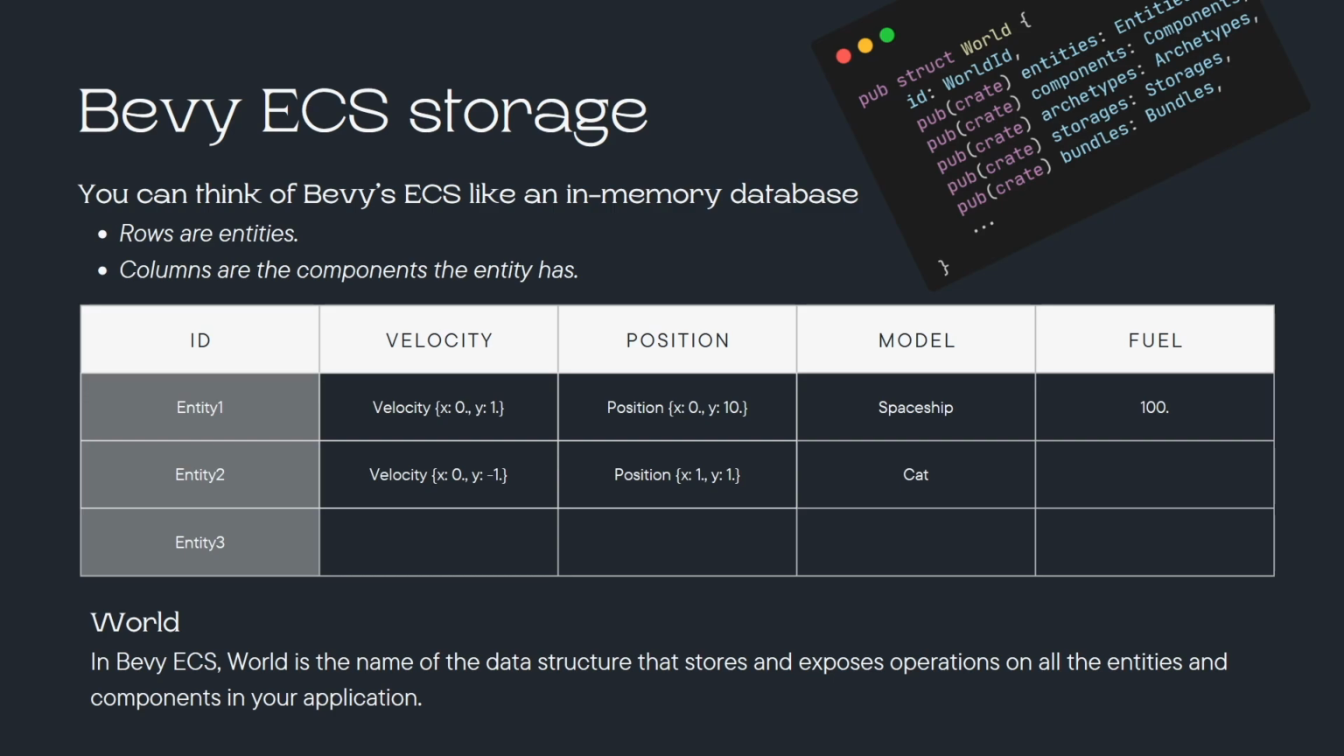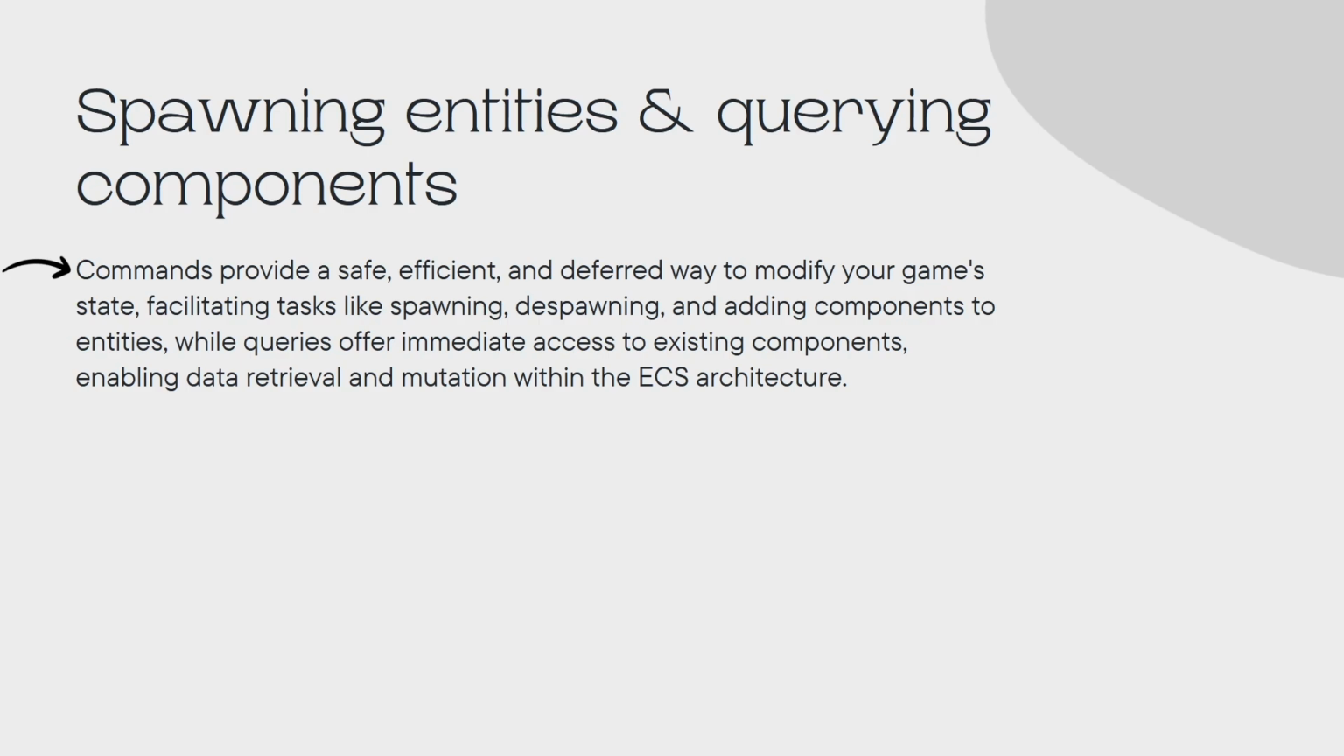Interacting directly with the world data structure is very uncommon in Bevy. Instead, Bevy provides commands and queries, which are abstractions that allow you to interact with the world. So let's learn more about how you can spawn entities and query components. Commands provide a safe, efficient, and deferred way to modify your game's state, facilitating tasks like spawning, despawning, and adding components to entities, while queries offer immediate access to existing components, enabling data retrieval and mutation within the ECS architecture.